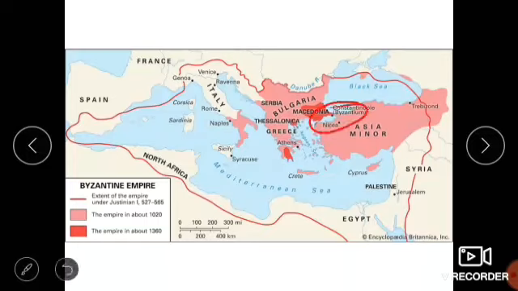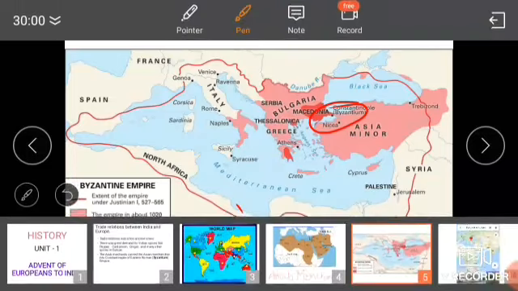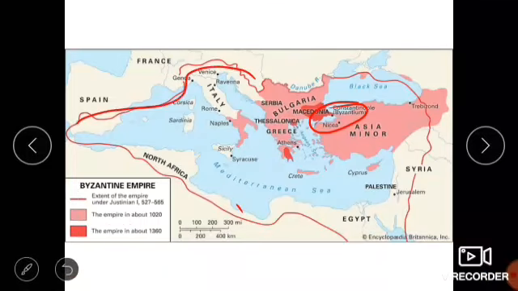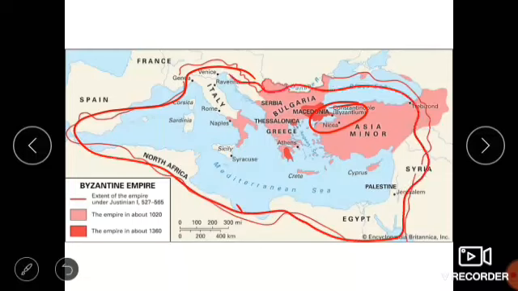So these people used to buy the goods from Asian countries and sell them in Constantinople, Byzantium Empire. The Byzantium Empire includes all this, the red mark, whatever it is there. Here is the Constantinople, the Byzantium place. In this way the Arab merchants used to trade the goods from India to the European countries.